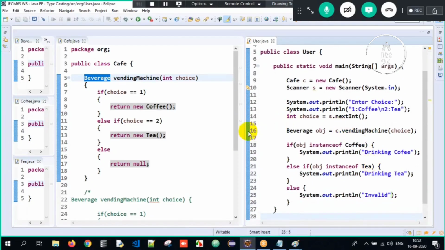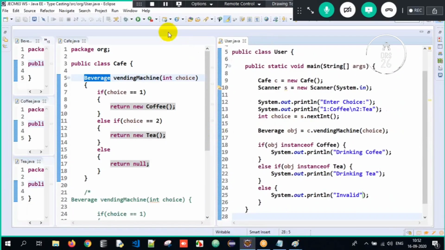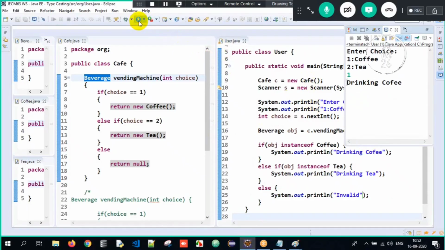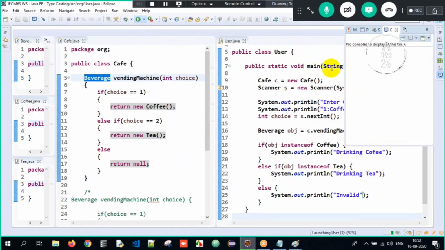Now you have to just understand the flow here. When I execute it over here, I'll write 1. Can you see? Drinking coffee. Is it working fine here? Because the choice is 1, drinking coffee. I execute it again, 2, drinking tea. It works fine. If I give it as 5, see, invalid here.